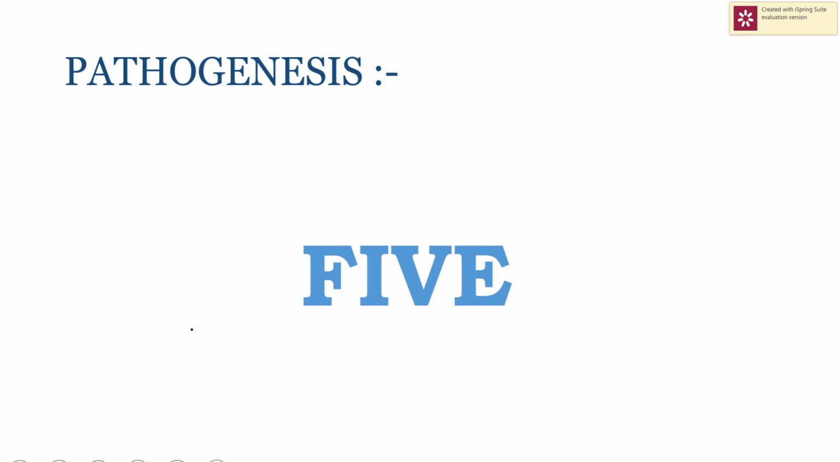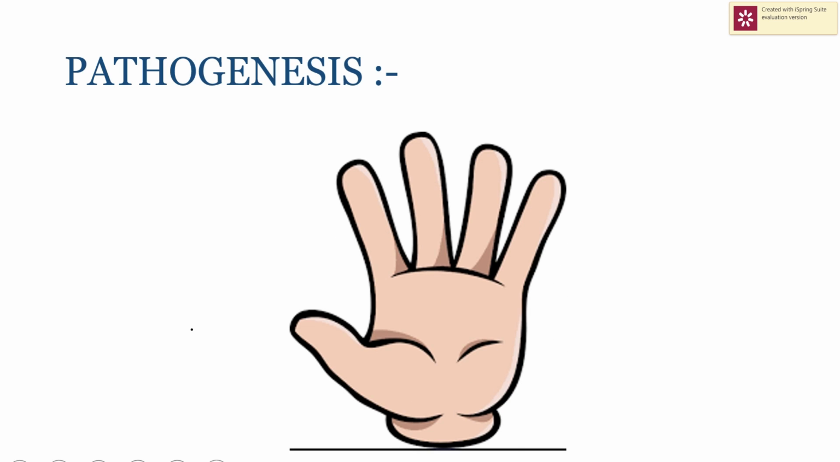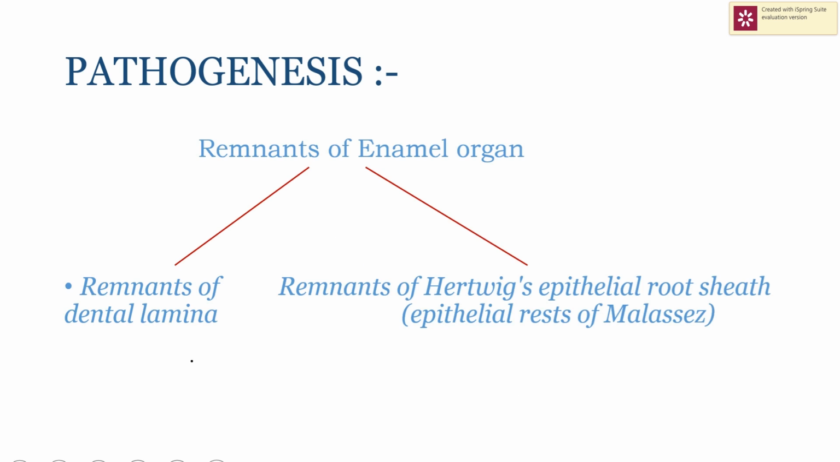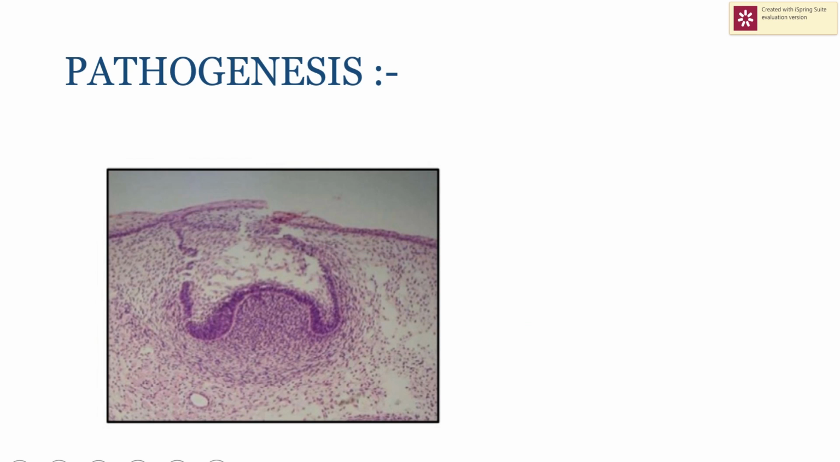Now let's see what's the pathogenesis. You need to remember 5 tissues of origin for the pathogenesis. The first is it originates from the remnants of enamel organ, right? So, it may either form from remnants of dental lamina or remnants of the Hertwig's epithelial root sheath or epithelial rest of Malassez. Let me explain this to you.